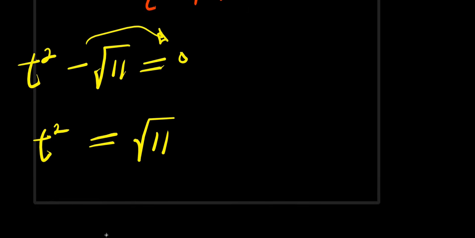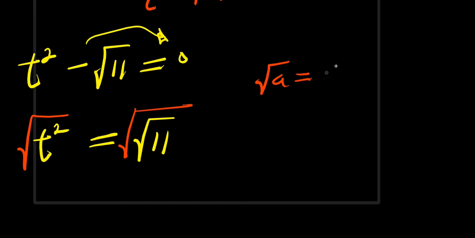So to solve for t, I take the square root of this, and I also take the square root of this, right? Remember, if you have square root of a, this equals a power 1 over 2. So this square root of 11 here is 11 power 1 over 2.